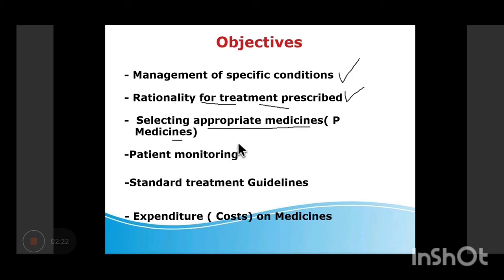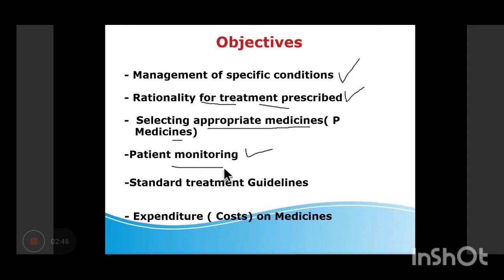So you have 3 or 4 classes on P medicine. So whatever the treatment is being given in the hospital, you can make your own chart and find out the P medicine, and then see whether the conclusion drawn by you is in match with the treatment being given in the ward or not.